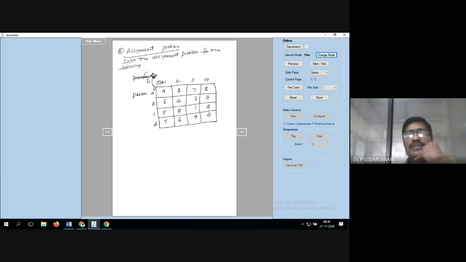Right. Persons A, B, C, D. So jobs are 1, 2, 3, 4.